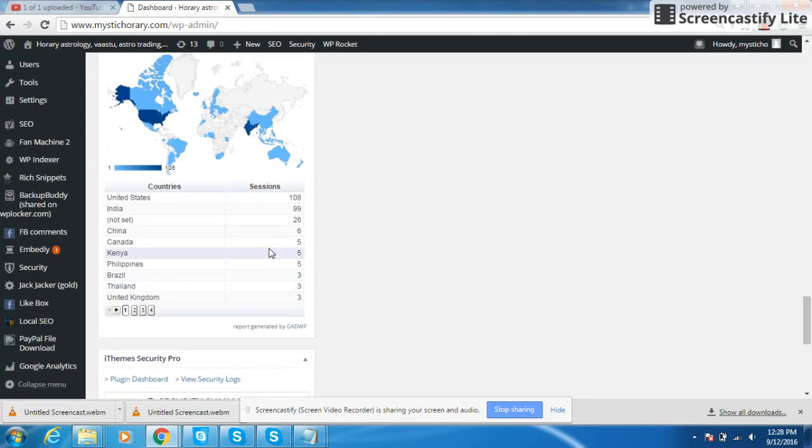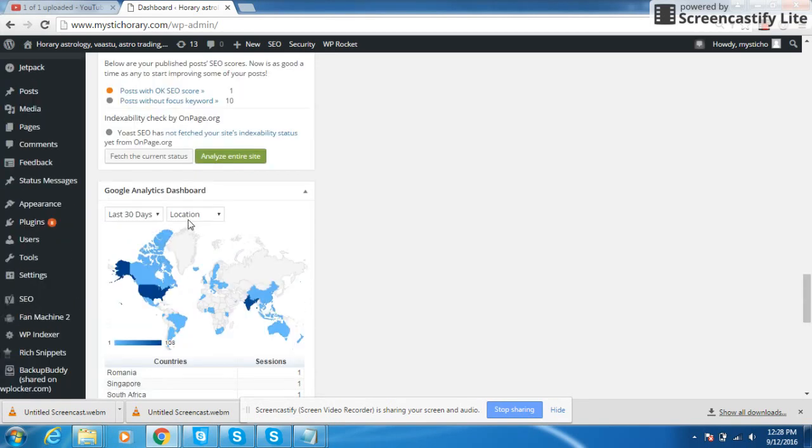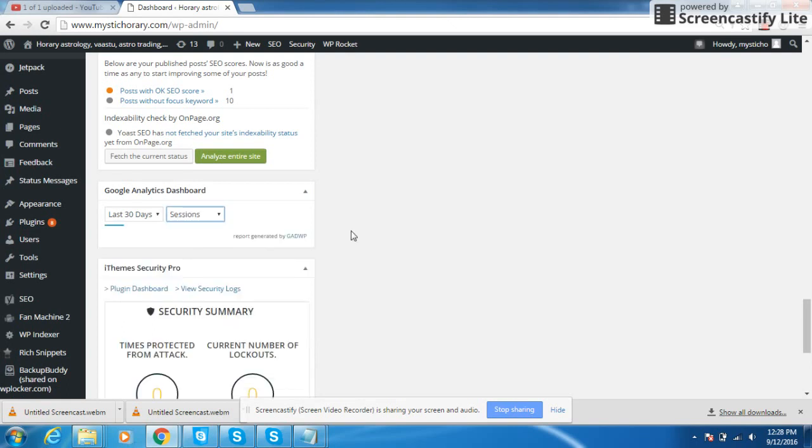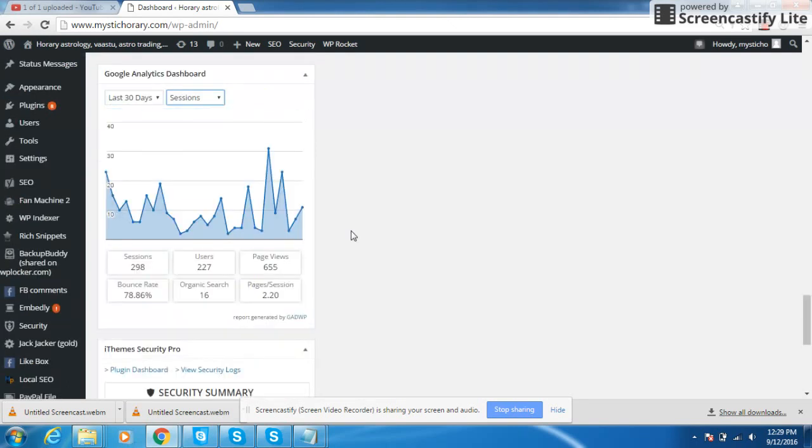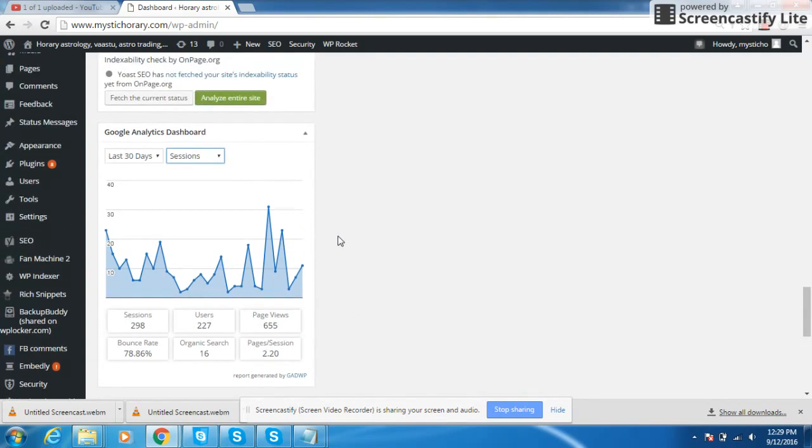So let me see where the clicks are coming from. United States 108 clicks, India. See how many countries are visiting this particular website. We are tracking the clicks here, and let me see the location, sessions, how many sessions are happening here. I think it takes around 15 to 30 minutes to configure. We need a valid Gmail account, otherwise I will prepare one for the configuration.